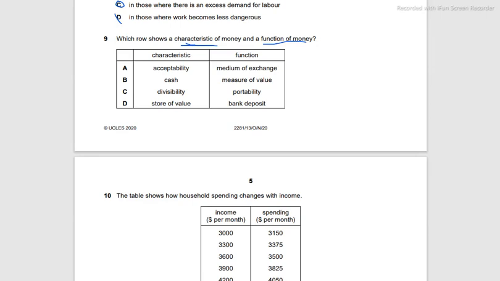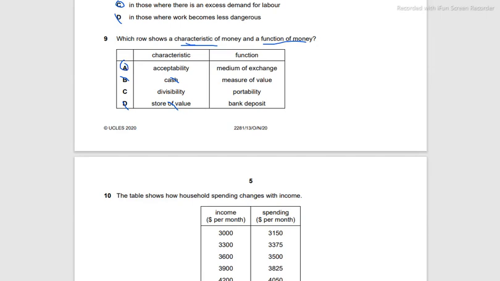A characteristic is never cash. Cash is not a characteristic. Store of value is also not a characteristic. This is a function that the money performs. A and C are characteristics, so these can be our answers, but we have to narrow it down using the function column. We have medium of exchange, which is a function, so this is the answer.